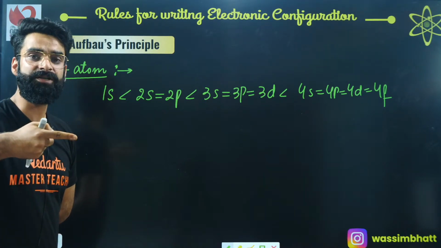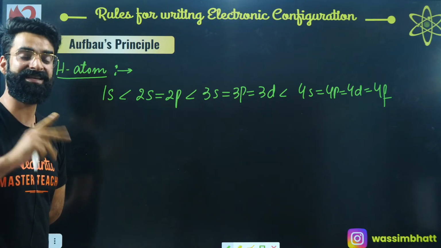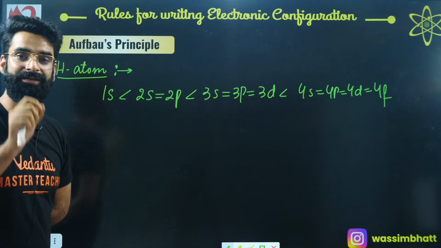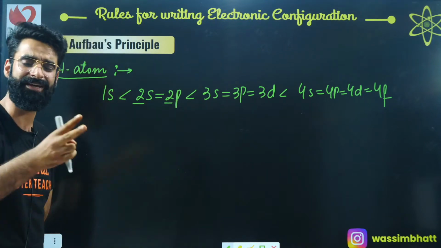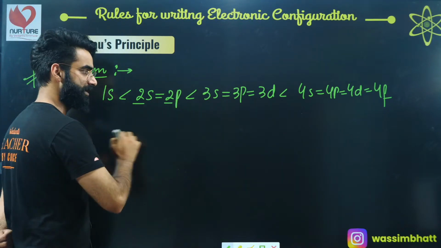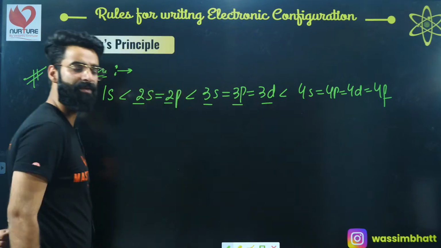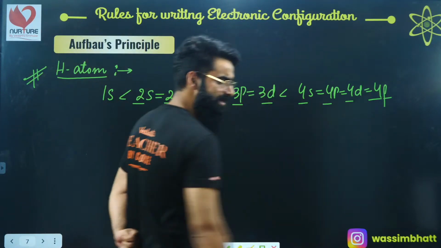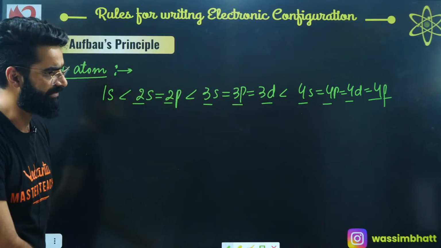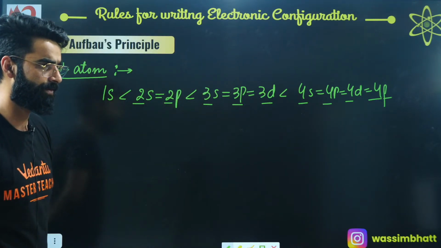The subshells which belong to the particular shell will have the same energies. For example, 2s and 2p, these are the subshells of the second shell, right? So they have got the same energy. 3s, 3p and 3d are the subshells of a particular shell. They have got the same energy. 4s, 4p, 4d, 4f, right? They are the subshells of the particular shell having the same energy. I'm sure it's clear to everyone, okay?